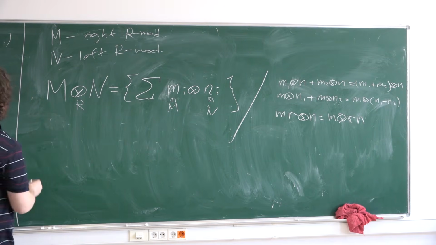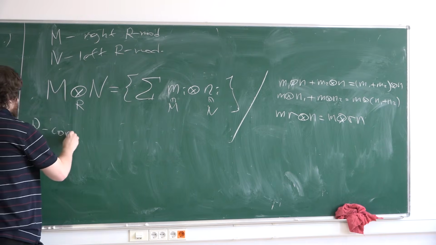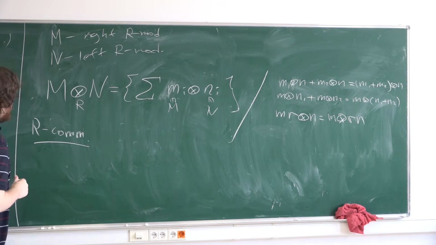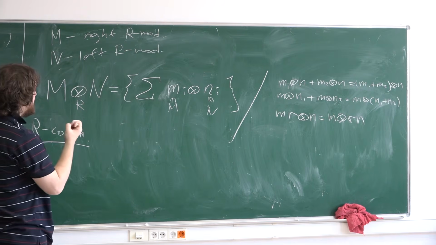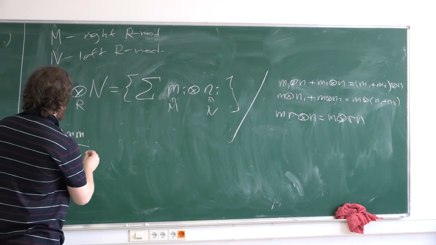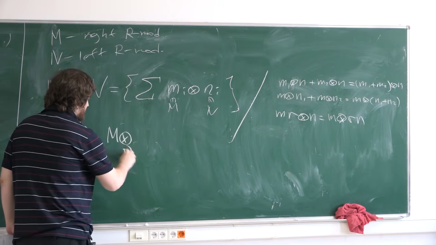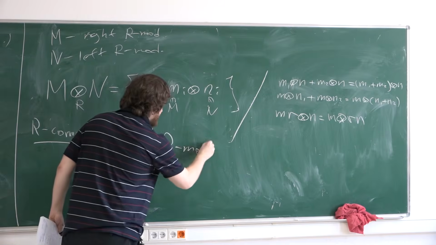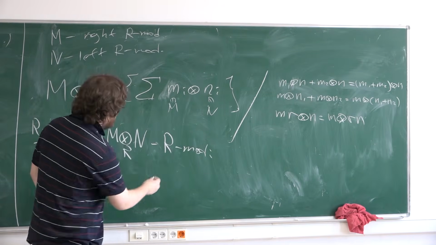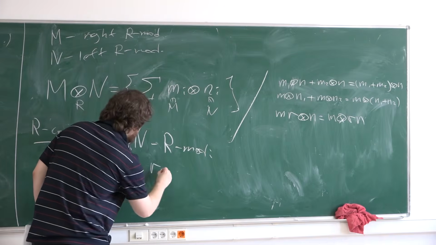If R is commutative, it's an important case, then this thing has a natural R module structure. Left or right is not important if R is commutative, by the following rule.